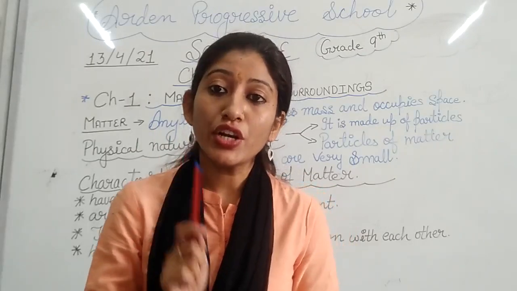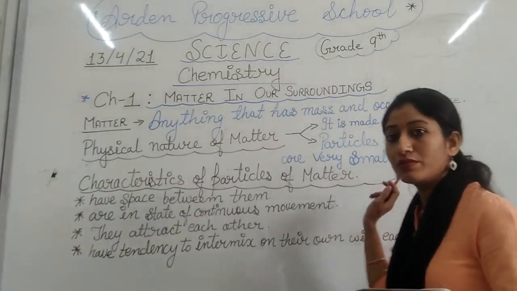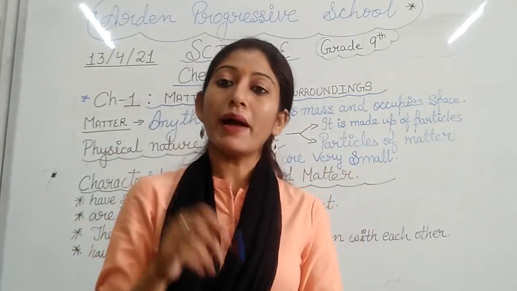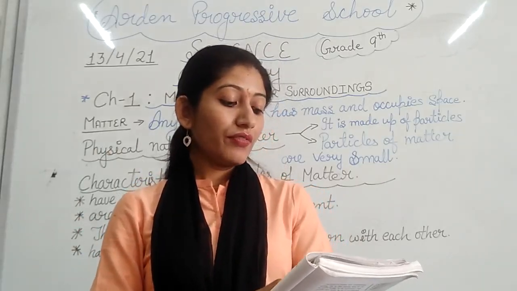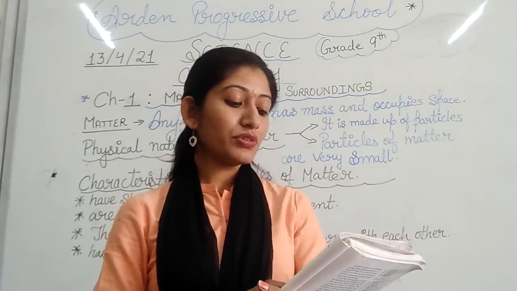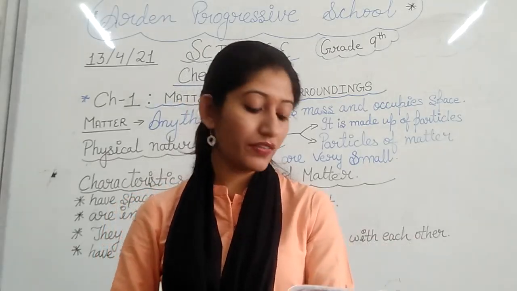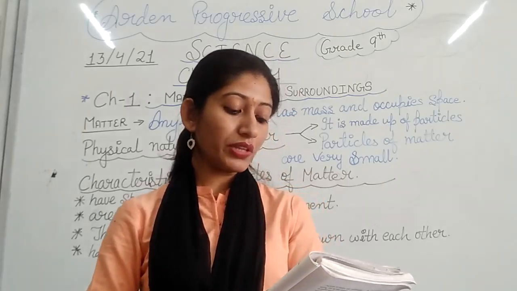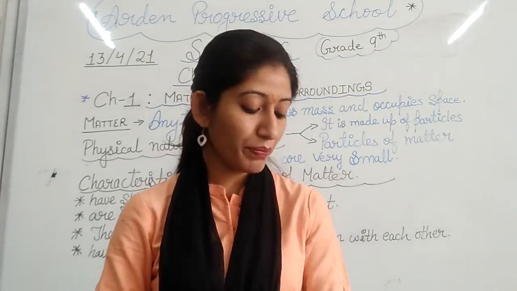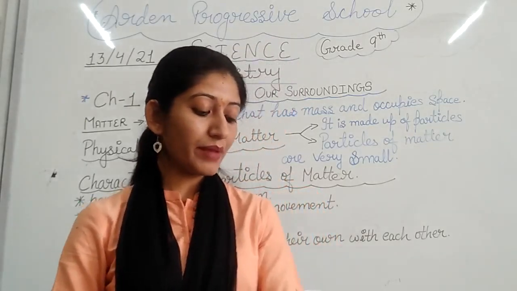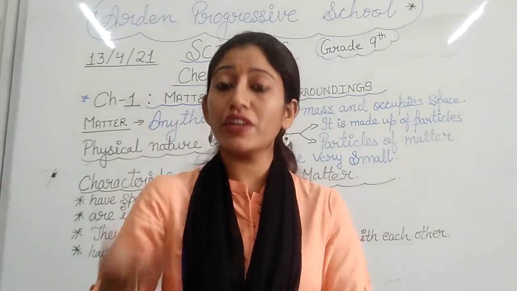So from here we can conclude that particles of matter are very small. See now, what is given in this experiment shows that just a few crystals of potassium permanganate can color a large volume of water, even about 1000 liter. So we conclude that there must be millions of tiny particles in just one crystal of potassium permanganate, which keep on dividing themselves into smaller and smaller particles. हर बार particles पे divide हो जा रहे हैं.